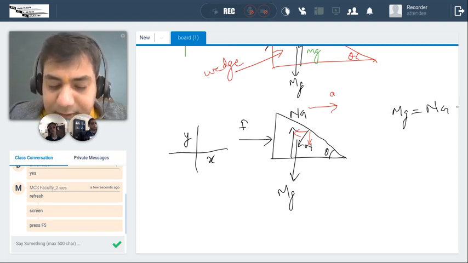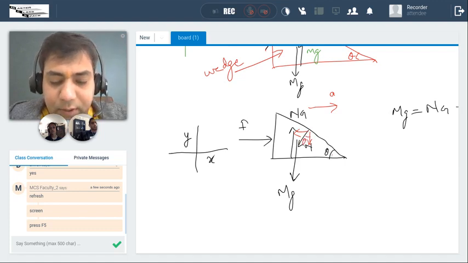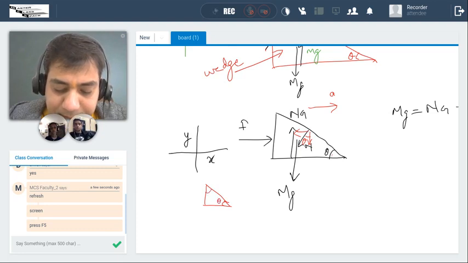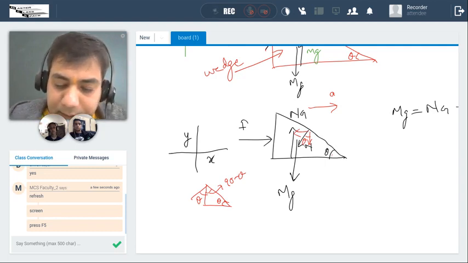So my dear friend, let's use a little bit of mind. This is theta, this is going to be 90 minus theta, and this is going to be theta. Is it okay, guys? Let me use a little bit of trigonometry. If this is theta, this is going to be 90 minus theta, and this is going to be theta. Agreed? So now I will write: this is going to be n cos theta, and this is going to be n sin theta.